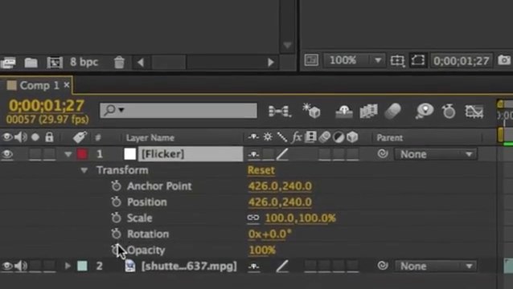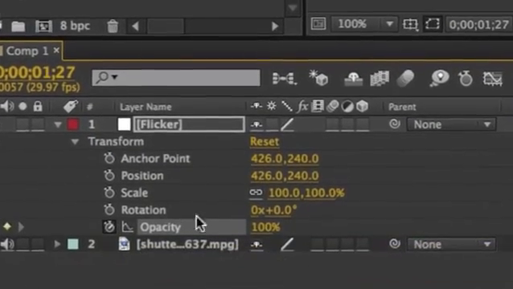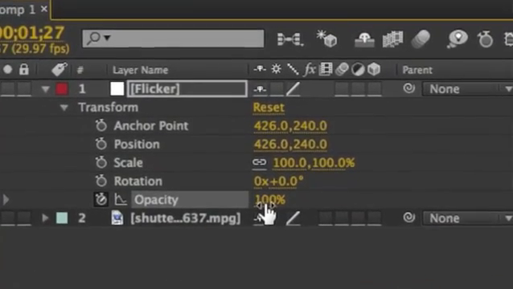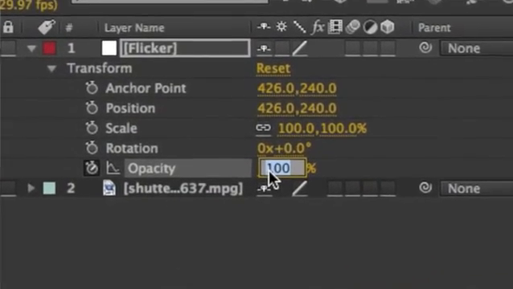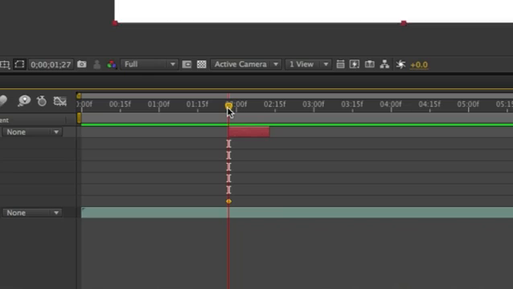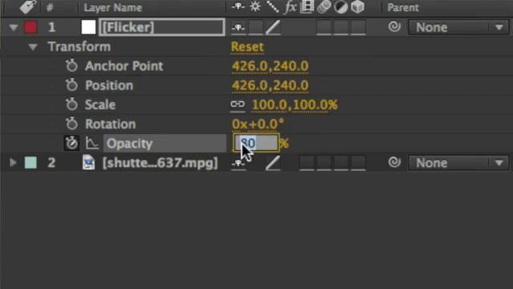Now what we need to do is change the opacity. To do that, we're going to expand the transform section. We're going to go ahead and add a keyframe by clicking this little stopwatch icon. We're going to set the opacity to 80%. Then we're going to move the time indicator to the right a little bit, and we're going to set another keyframe. On this keyframe, we're going to set the opacity to something like 0%.